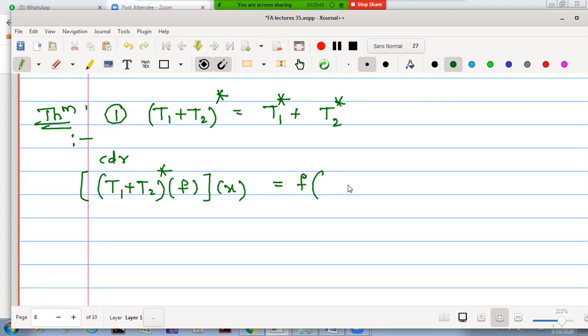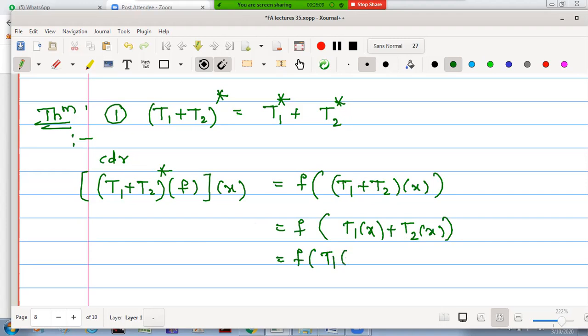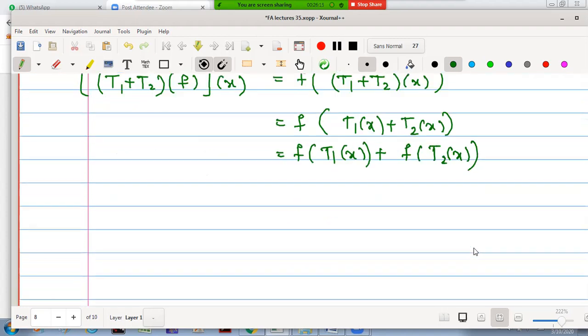This is f of (T1 plus T2) operated on x. Definition. I think you have remembered the definition till now. Now let us make use of pointwise operation. This is T1x plus T2x. Knowing f is linear, this is f of T1 of x plus f of T2 of x. Why? Because f is linear.